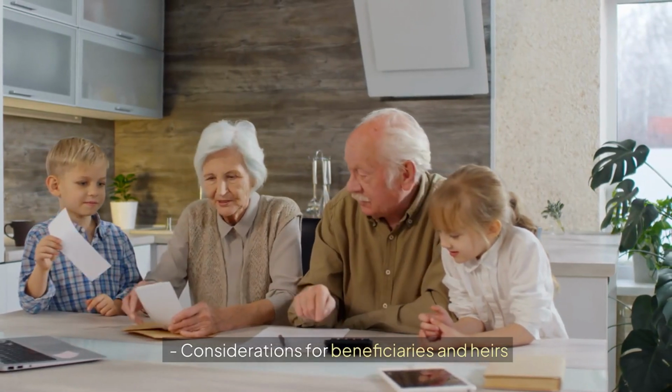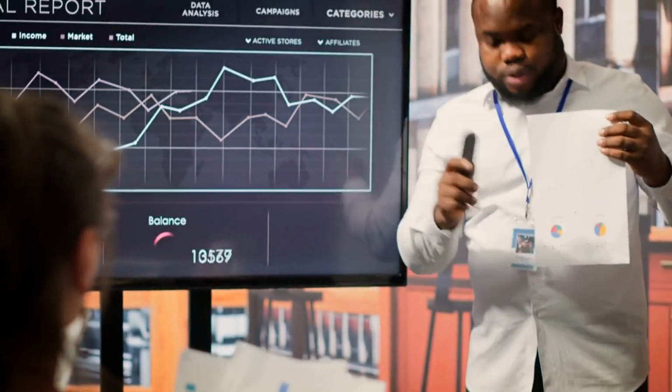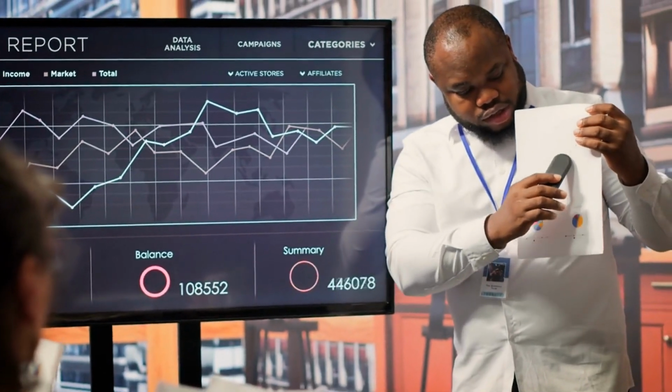Considerations for beneficiaries and heirs. When updating your estate plan, it is crucial to carefully consider the implications for your beneficiaries and heirs. Your estate plan outlines how your assets will be distributed upon your passing, and thoughtful planning can help ensure that your wishes are carried out smoothly. Here are some key considerations to keep in mind when updating this aspect of your estate plan.